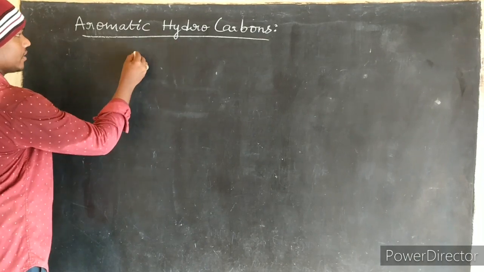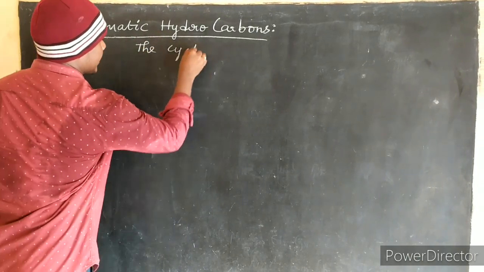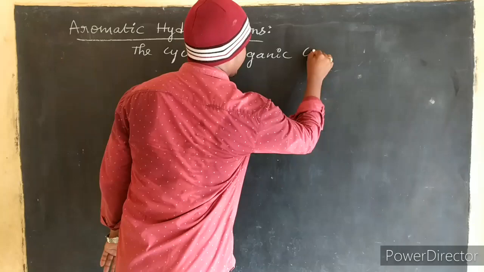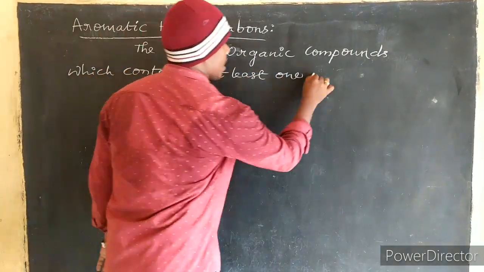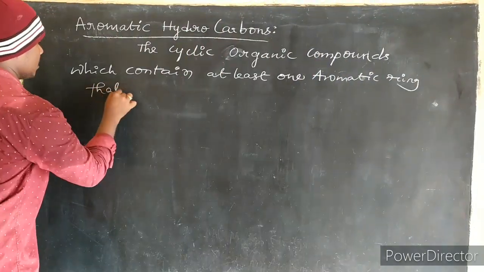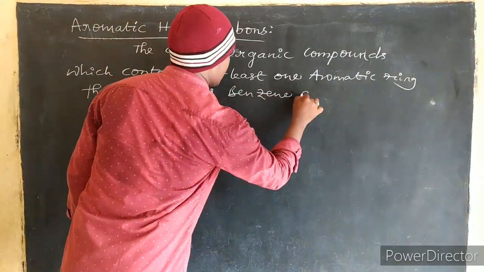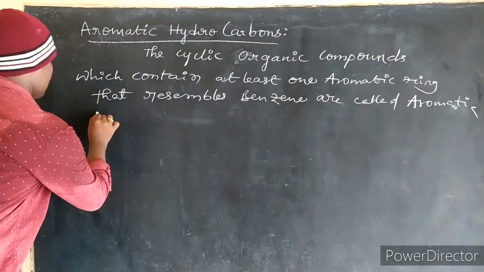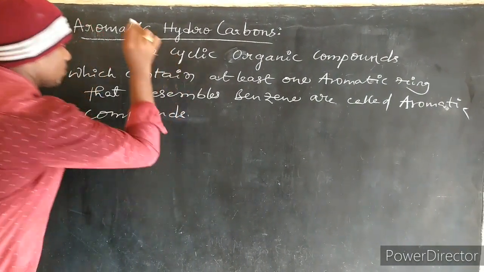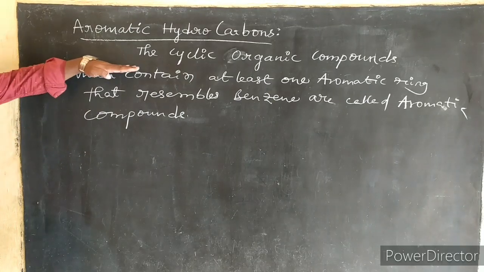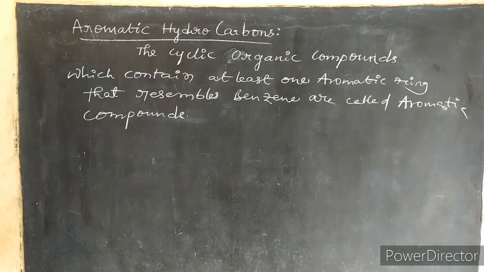That's the statement. So this is the statement of aromatic hydrocarbons.